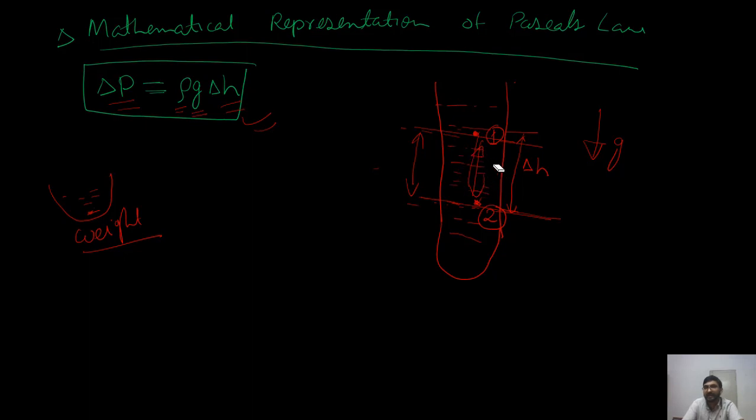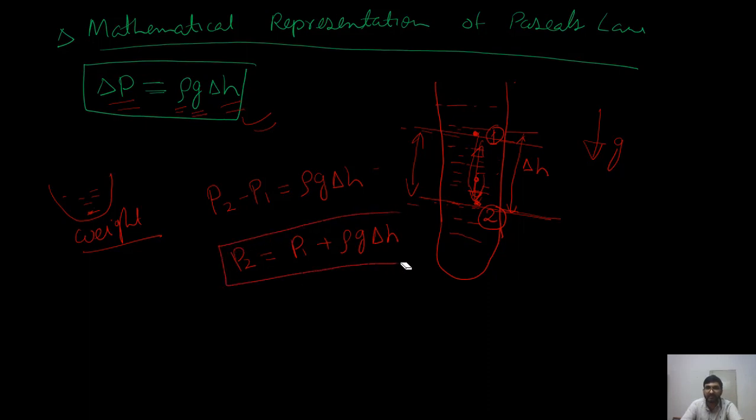And that fluid, due to its weight, will apply additional pressure on 2. So it means pressure at 2 will be more. So delta P is nothing but P2 minus P1 equals rho G delta H. Or I can say P2 equals P1 plus rho G delta H. Right?